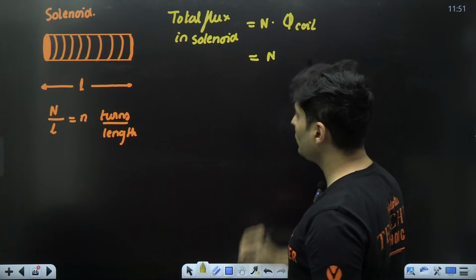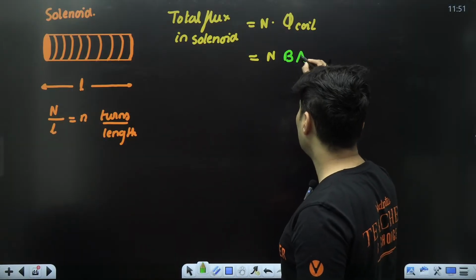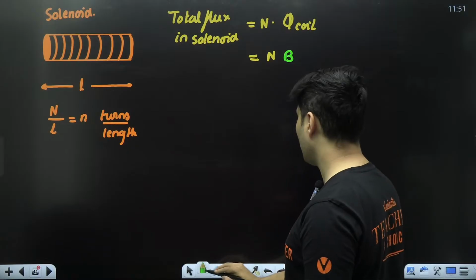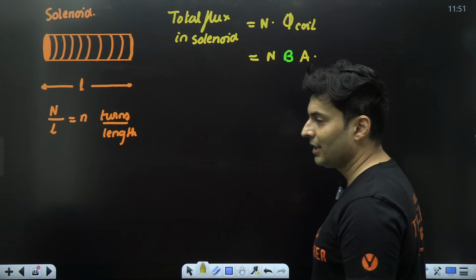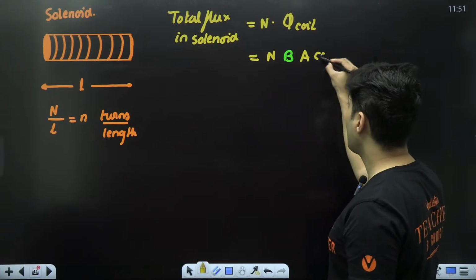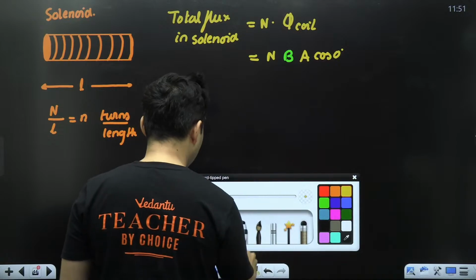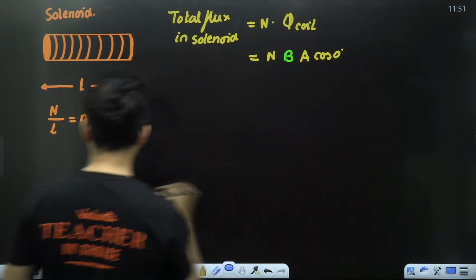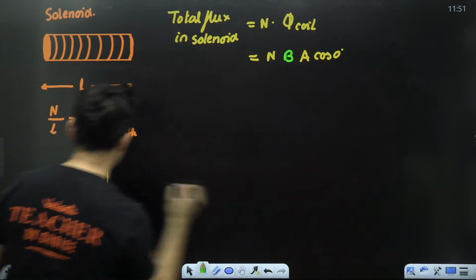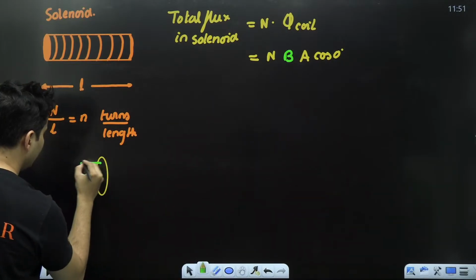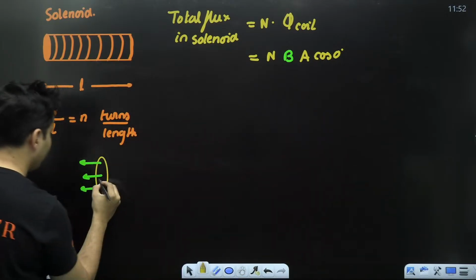What is the flux through each coil? It will be the magnetic field into the area of each turn, correct? And obviously cos 0, because the magnetic field inside any turn of that solenoid is parallel to the area vector of that coil.